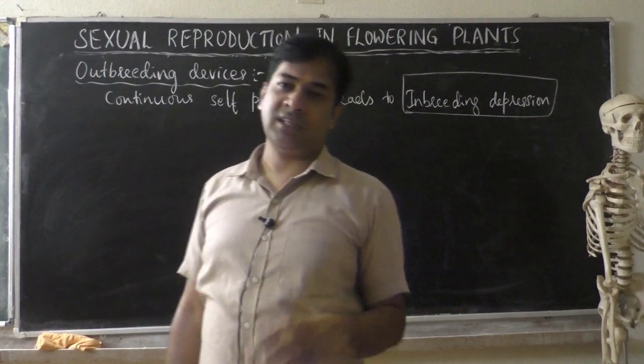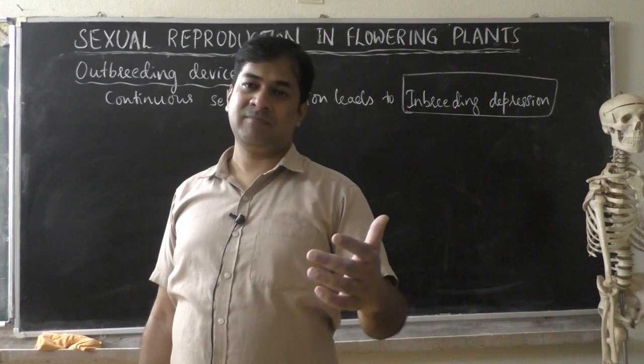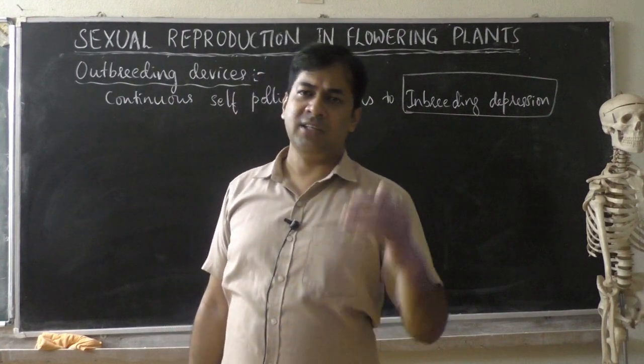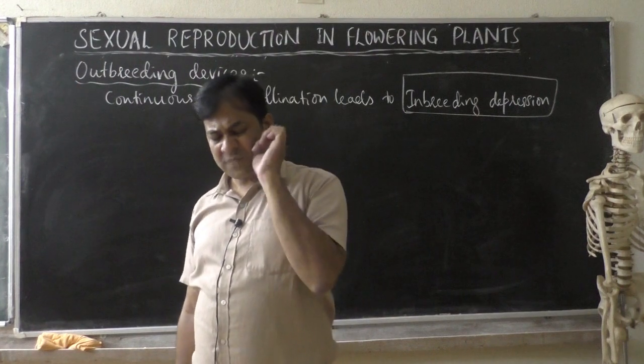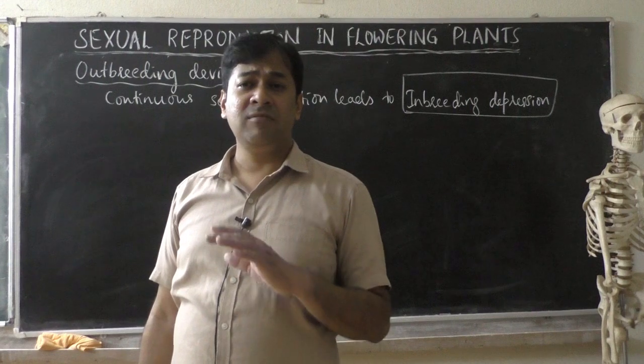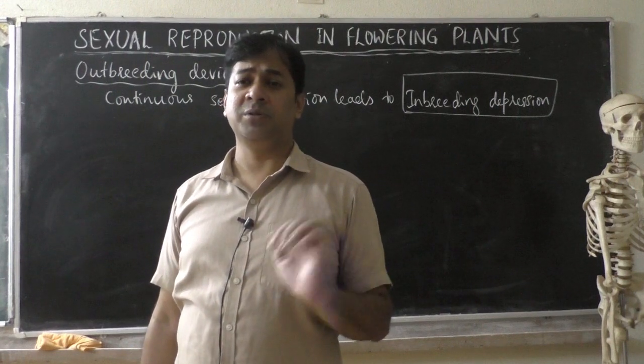Then that will produce the next generation. In the third generation also, the same, and then it produces the fourth generation. Like that, after the fifth generation, the plant will produce sterile flowers. Sterile means flowers which cannot reproduce.